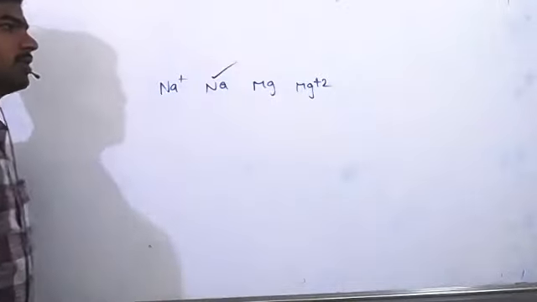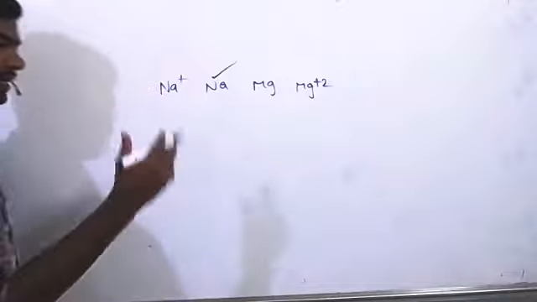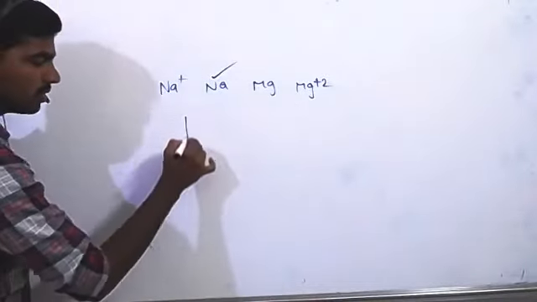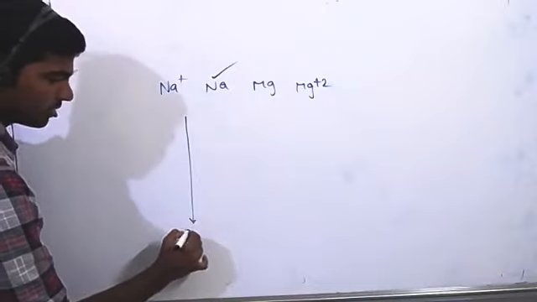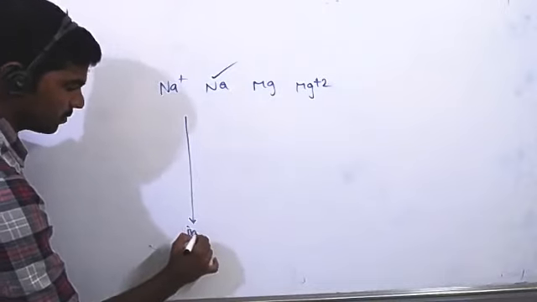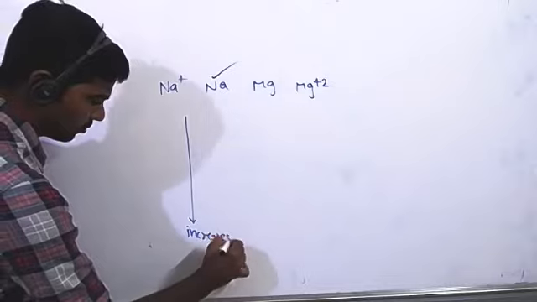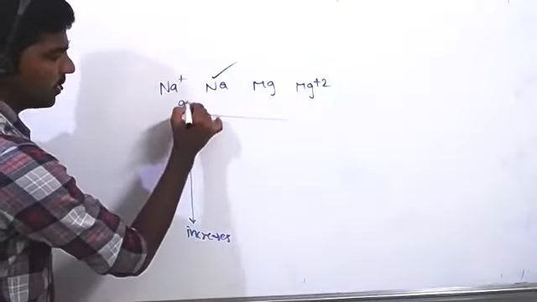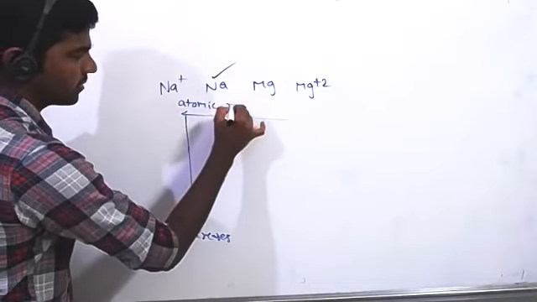Yes, this is the correct answer. If you see their atomic sizes or atomic radii, down the group atomic size is increasing, right? Left to right, atomic radii decreases.